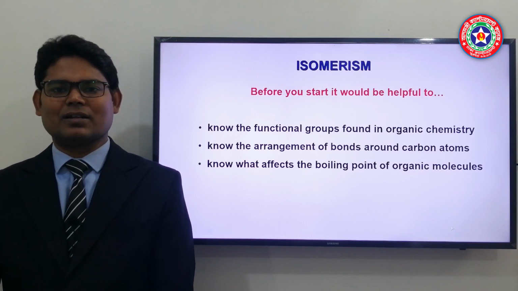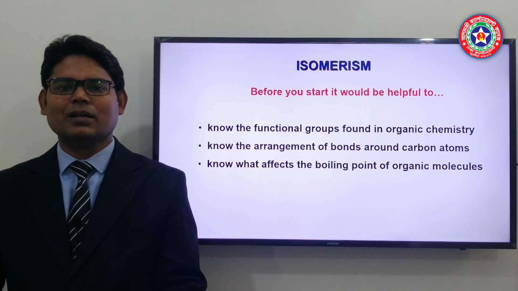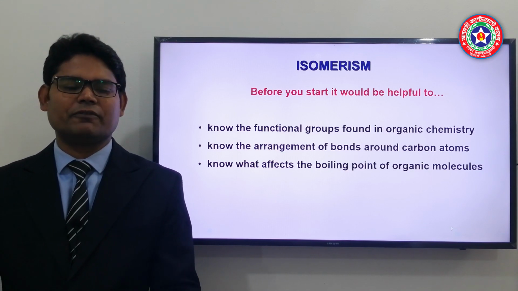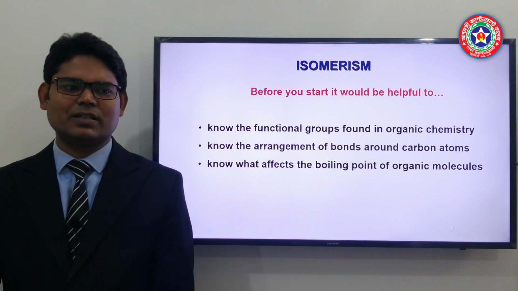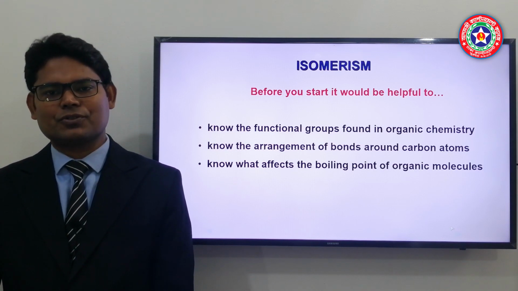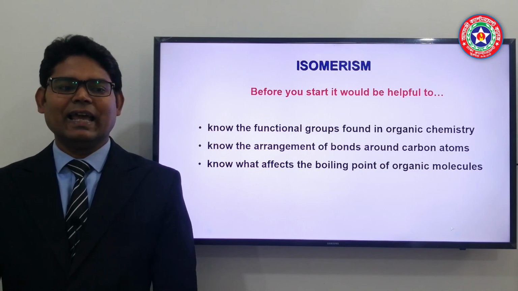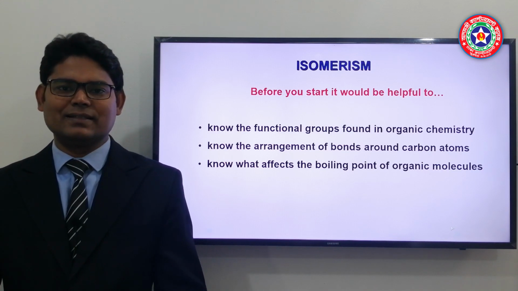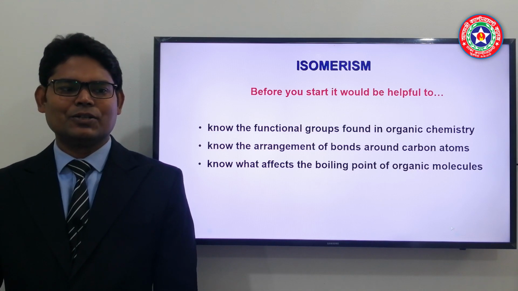Before starting our class, some terms need to be understood. If we don't understand them, we wouldn't be able to understand the further topics. We need to know about the functional group, which we have discussed previously. We need to know about the bonding structure of carbon atom, which we learned in the first year syllabus in the chapter on bonding. And another thing is how the boiling point of different compounds varies. In today's class we will have some idea about it. So let's move on.